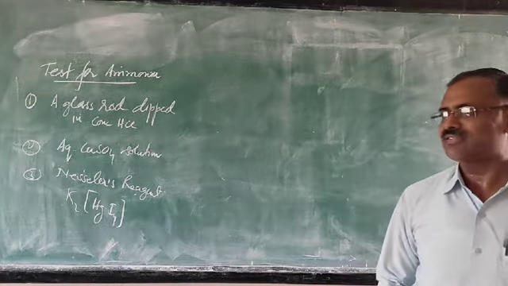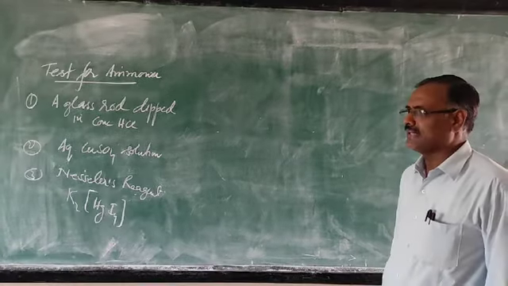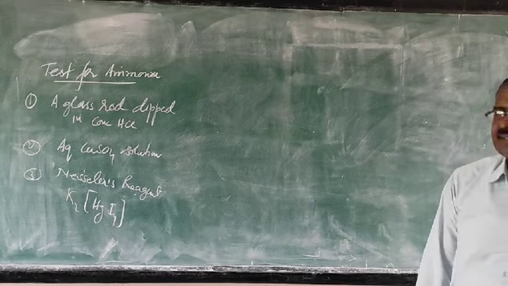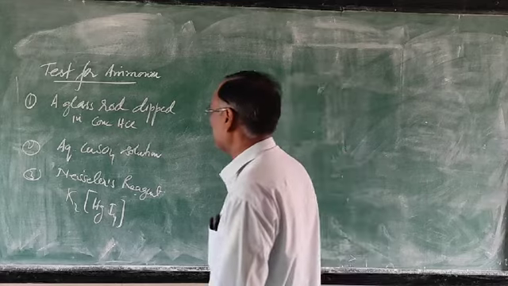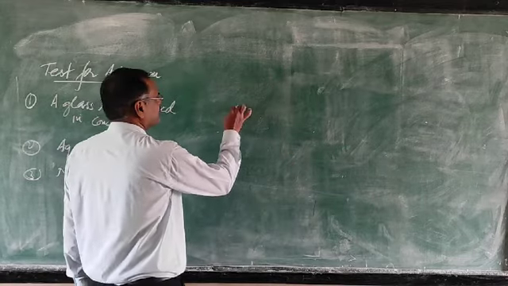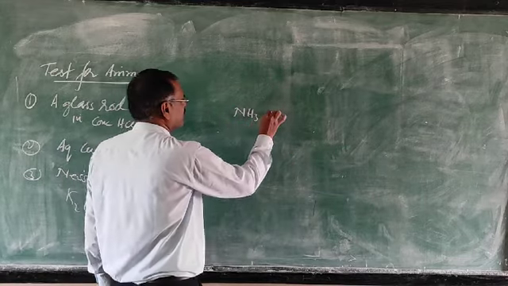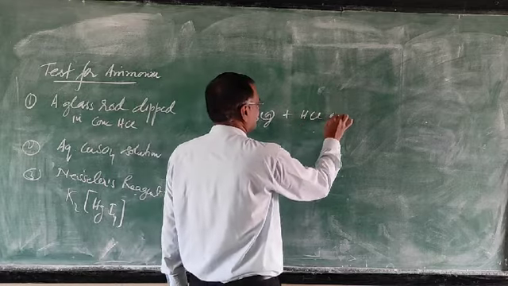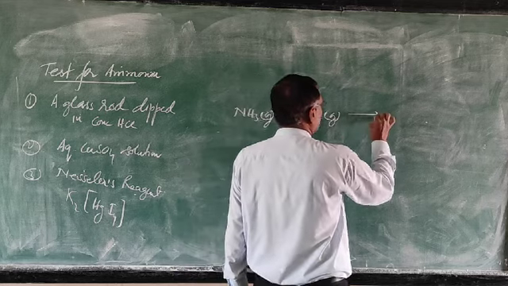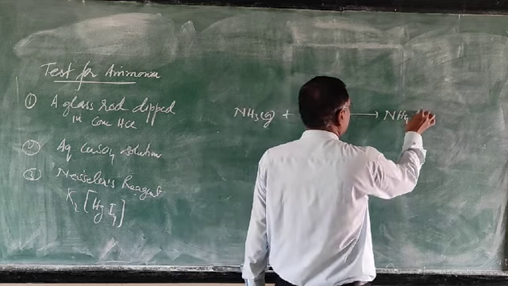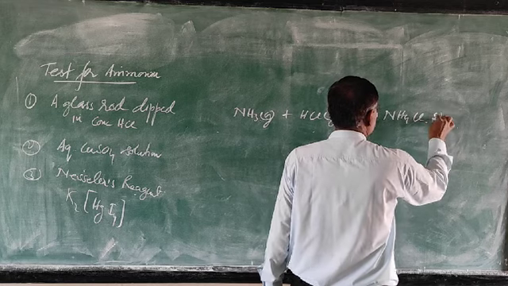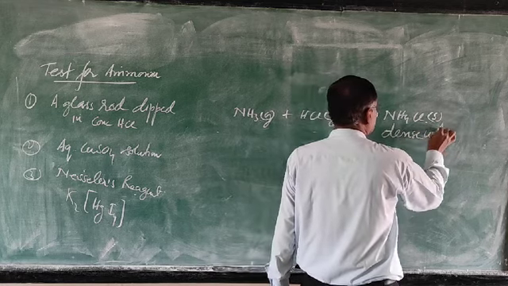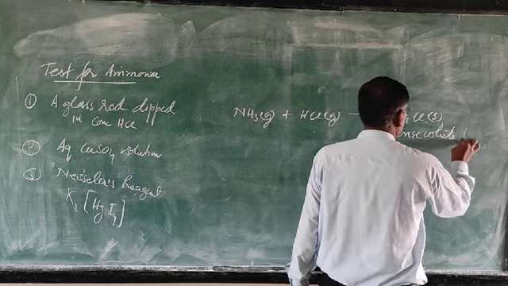When you take a glass rod dipped in concentrated HCl and bring it to the mouth of the test tube where ammonia gas is coming, you will get dense white fumes. So this ammonia combined with HCl gas forms ammonium chloride. Solid is formed: dense white fumes.